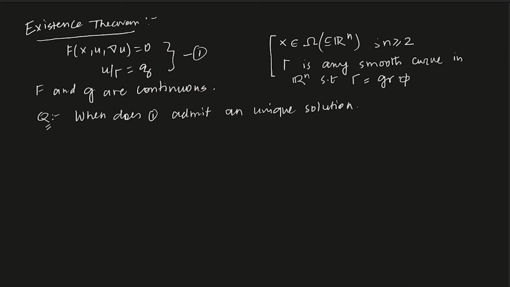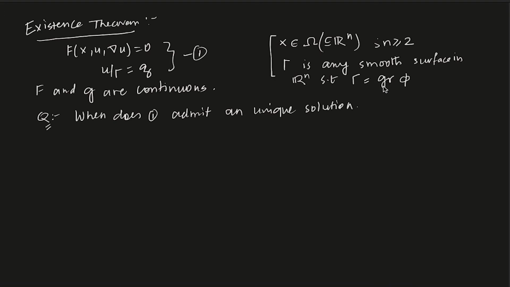So essentially, what is gamma? Sorry, this is not a smooth curve. In 2 dimensions it is a curve. In 3 dimensions it will be a smooth surface. It's a smooth surface in Rn.